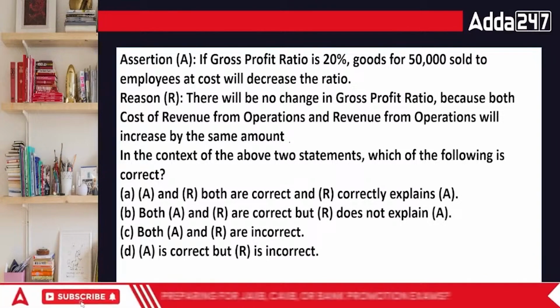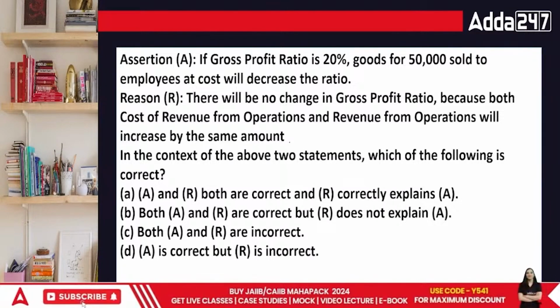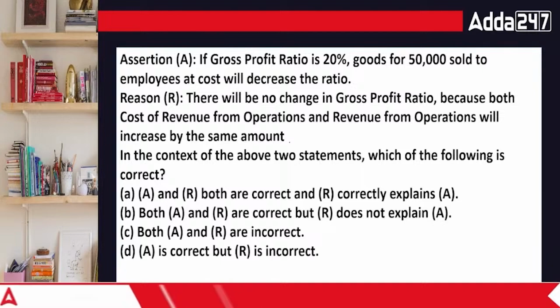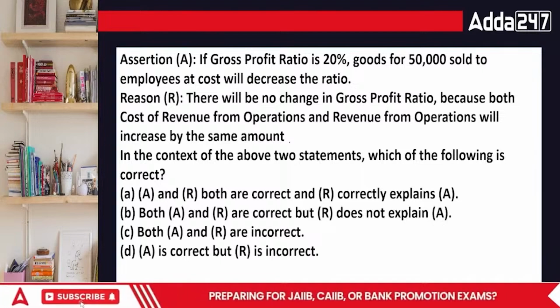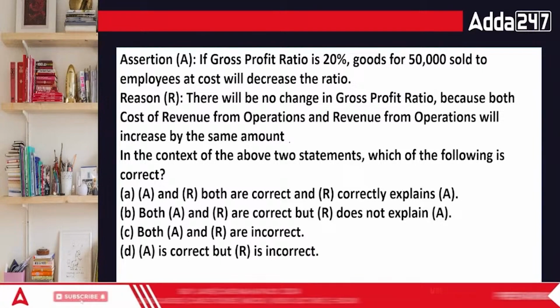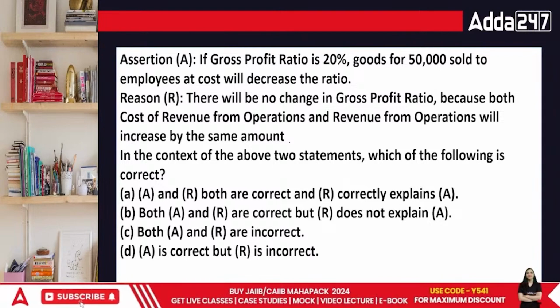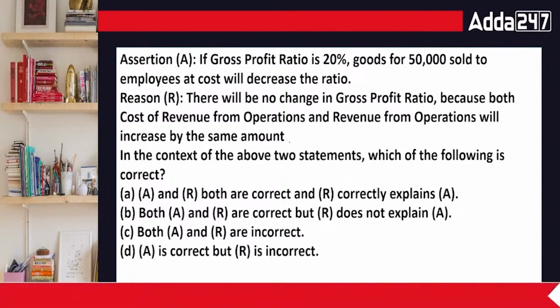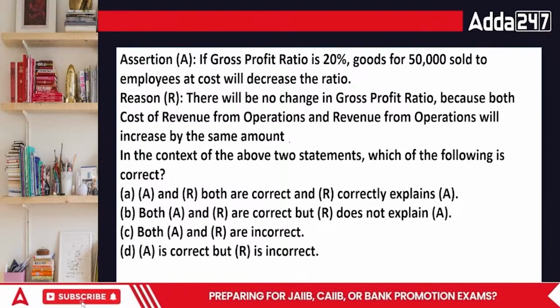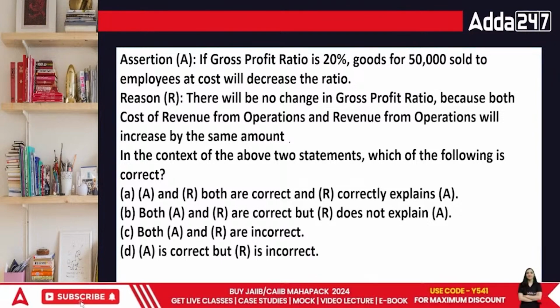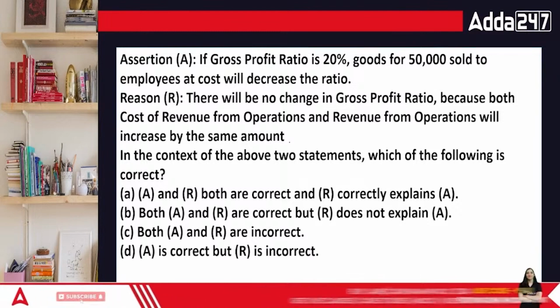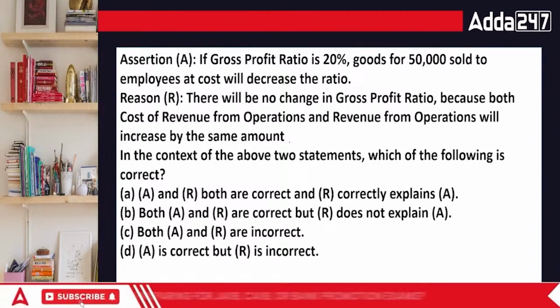Is it both are correct? Both are incorrect? Then everyone, what would be the answer? GP ratio is based upon production. NP ratio is based upon the sales that you are making out of that production. What would be the answer?